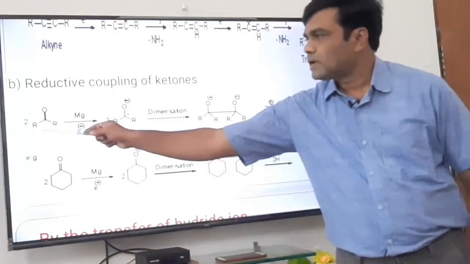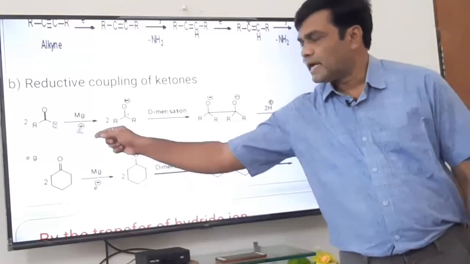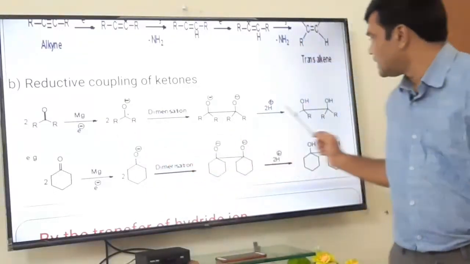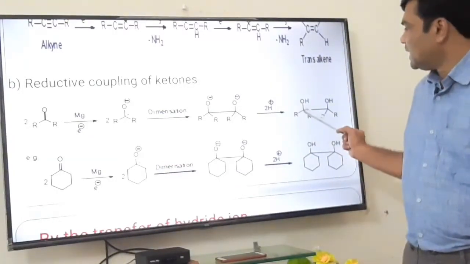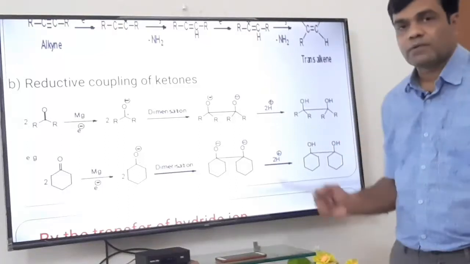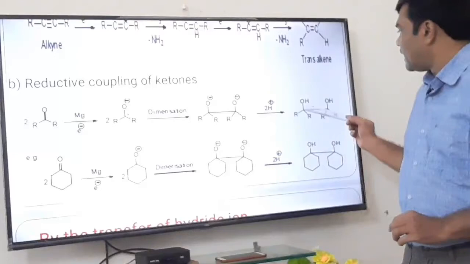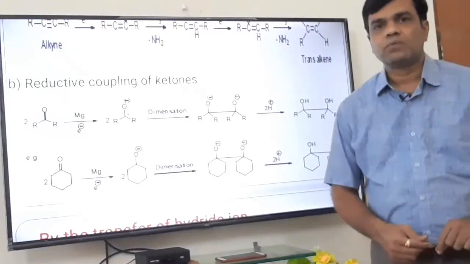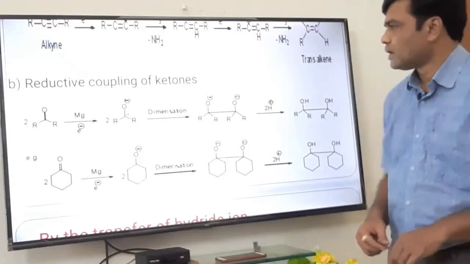Here see, it is a ketone, R C double bond O R. Two molecules of ketone are there and they couple to each other, and here there is a formation of this diol. Here it is a diol because two hydroxy groups are there. It is a vicinal diol or 1,2 diol, and these two OH groups are at 1 and 2 positions with respect to each other, so it is called a vicinal diol.